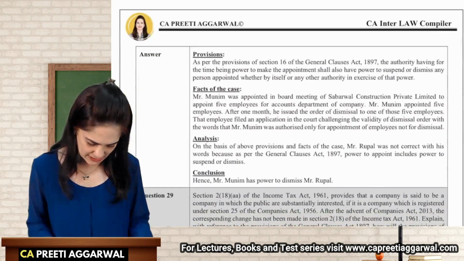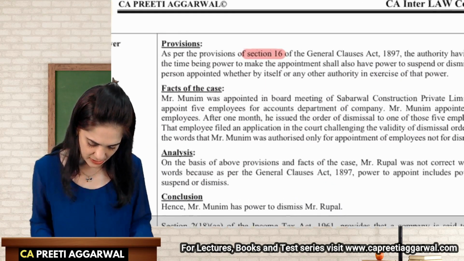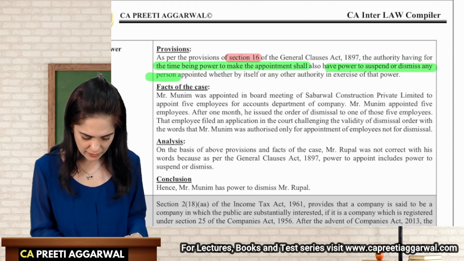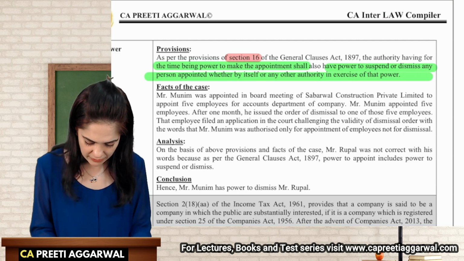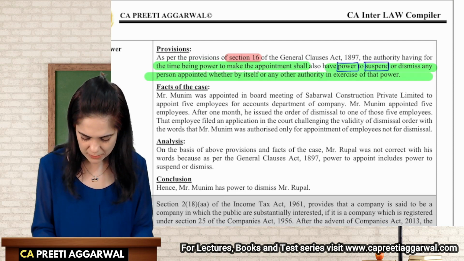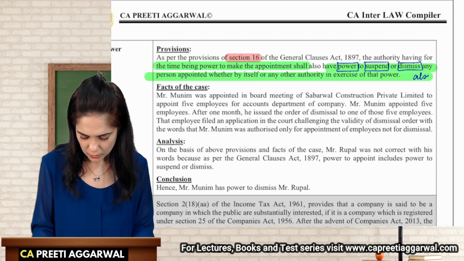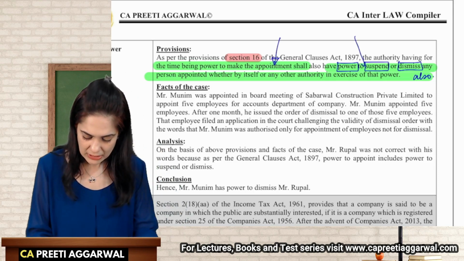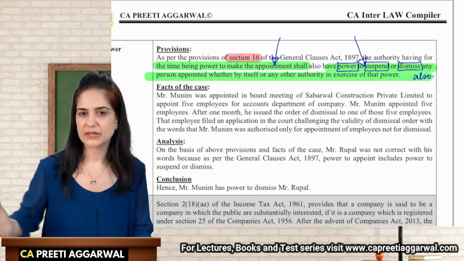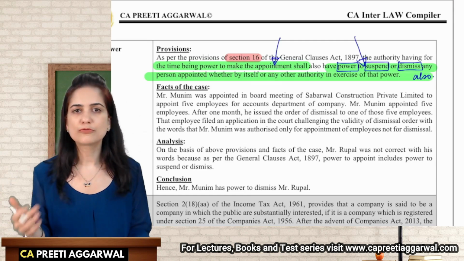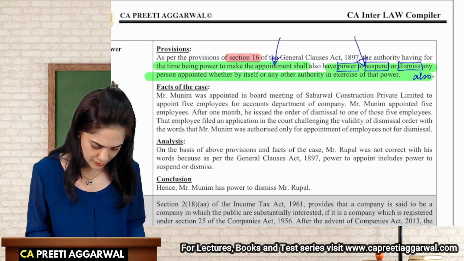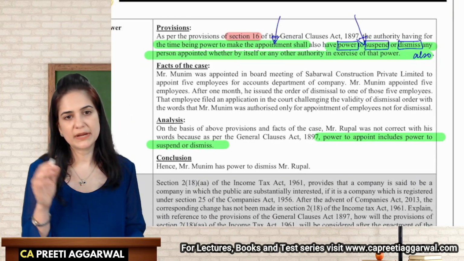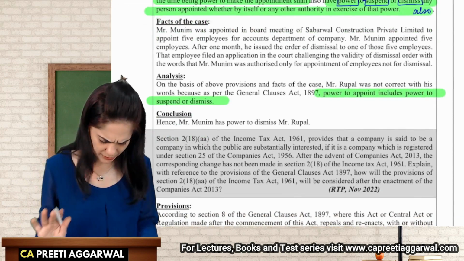See, as per section 16, the authority which has the power to appoint will also have the authority. Now, what are the keywords? They will have the power to suspend or dismiss also. So if you have the power to make an appointment, that same person, unless some different intention appears, will have the power to remove or suspend also. So in this case, the power to appoint includes the power to suspend and dismiss also. So Mr. Munim is correct.